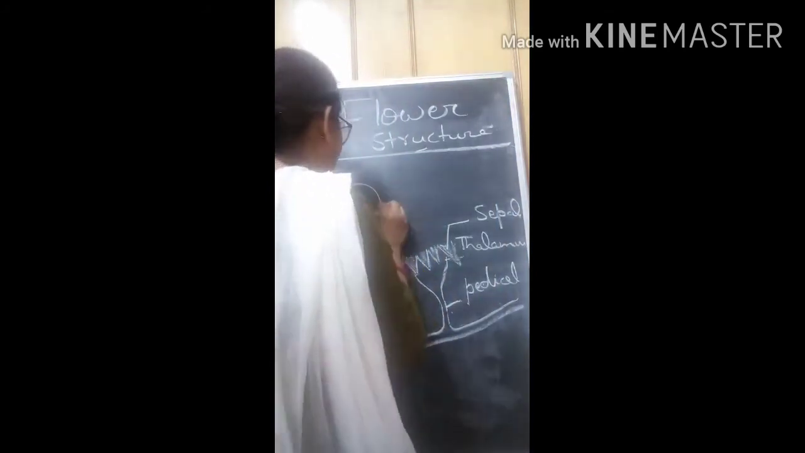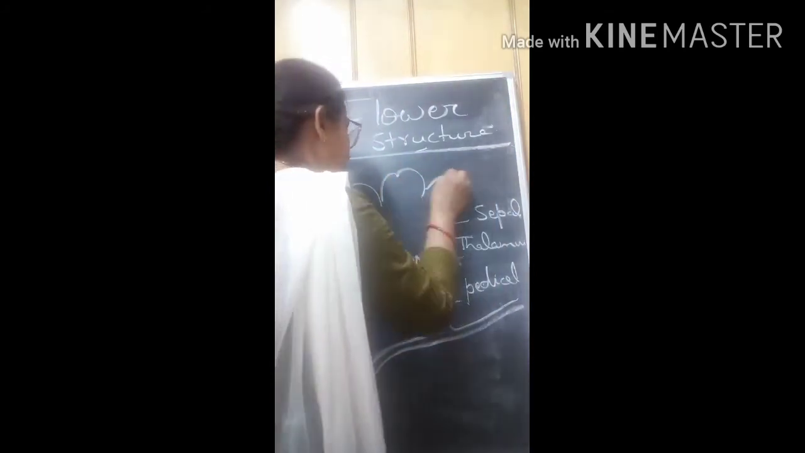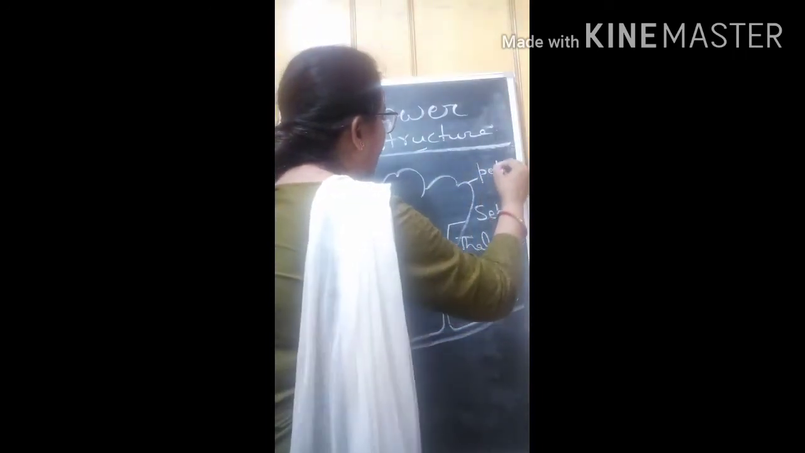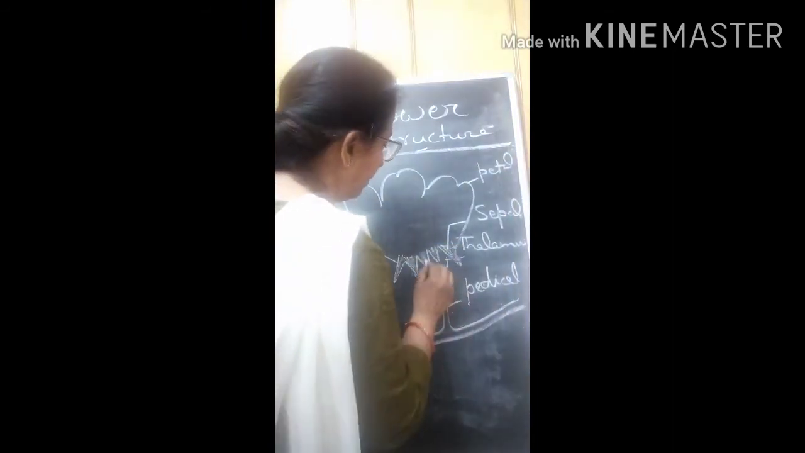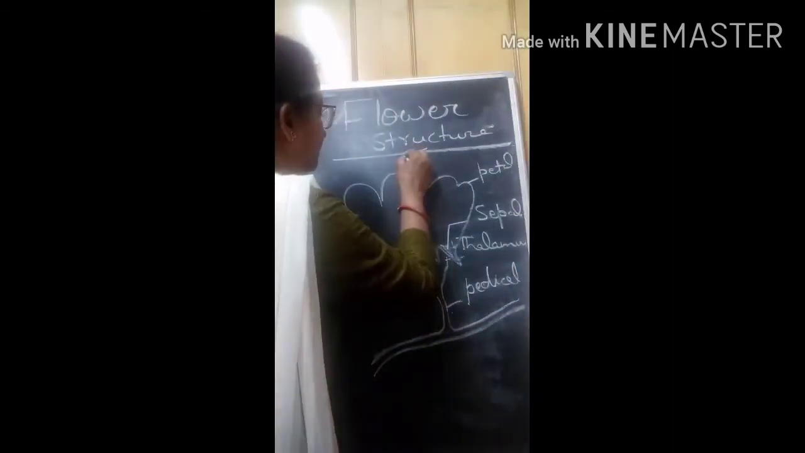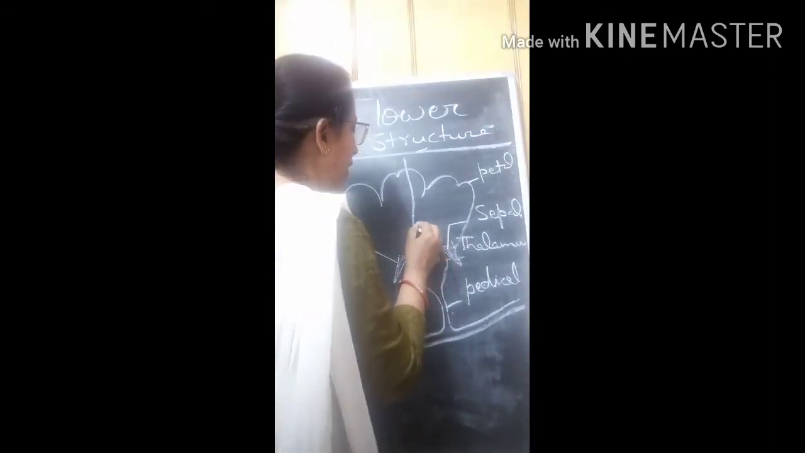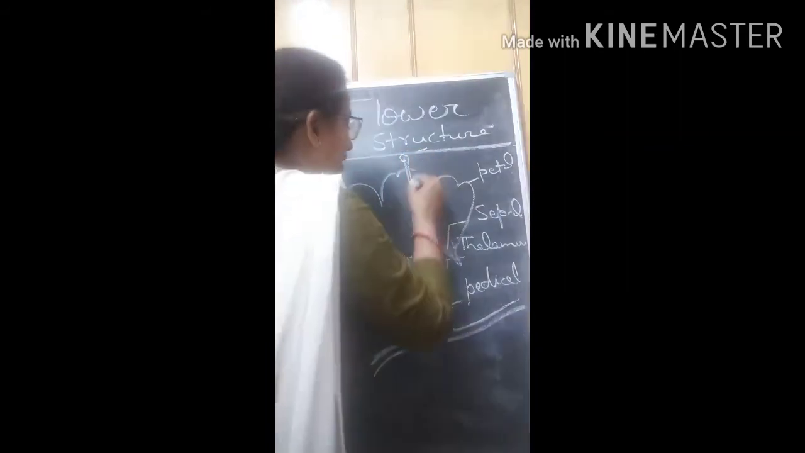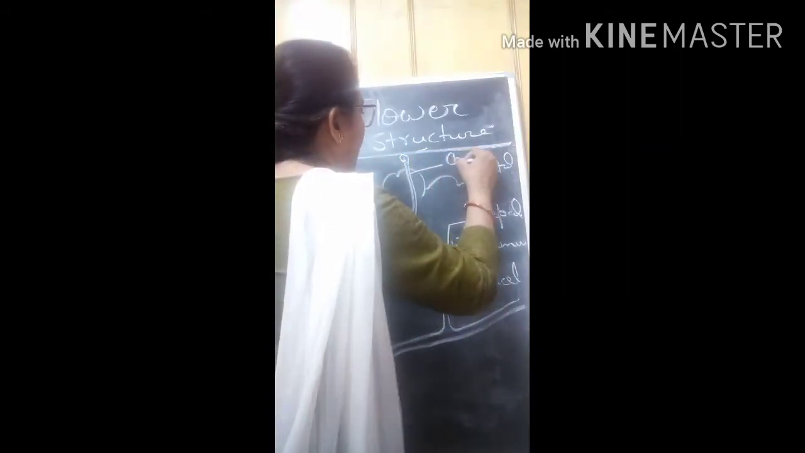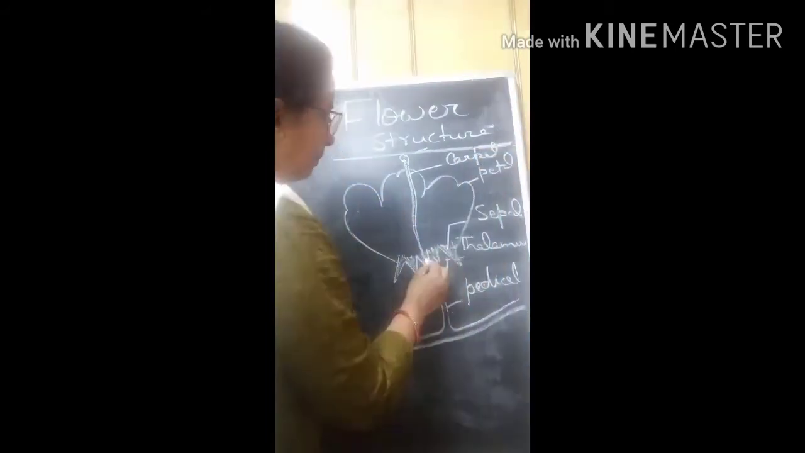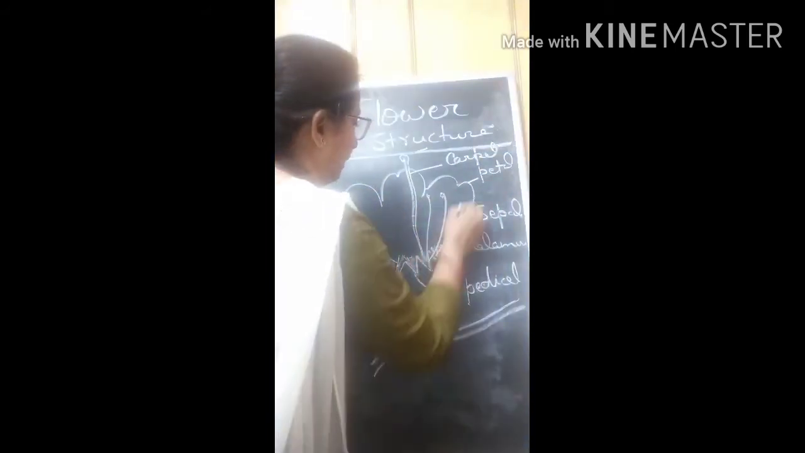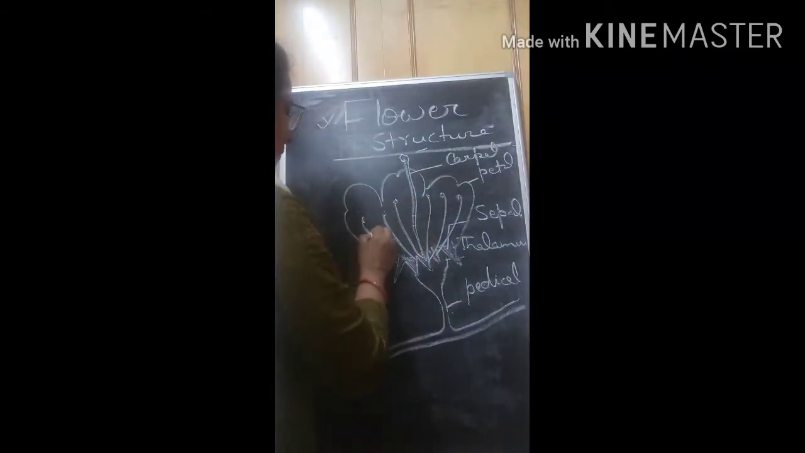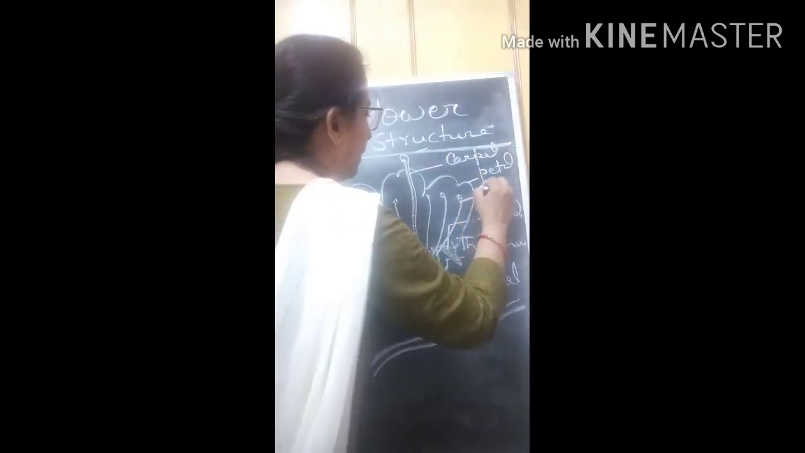After that, a colorful part is present, and this colorful part is called petal. In the middle, one or more carpels are present. This one is called carpel, and this carpel is surrounded by stamens. This one is called stamen.